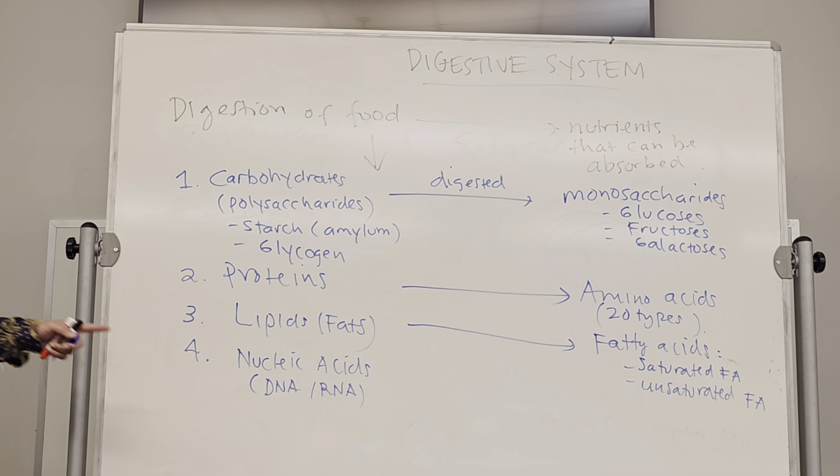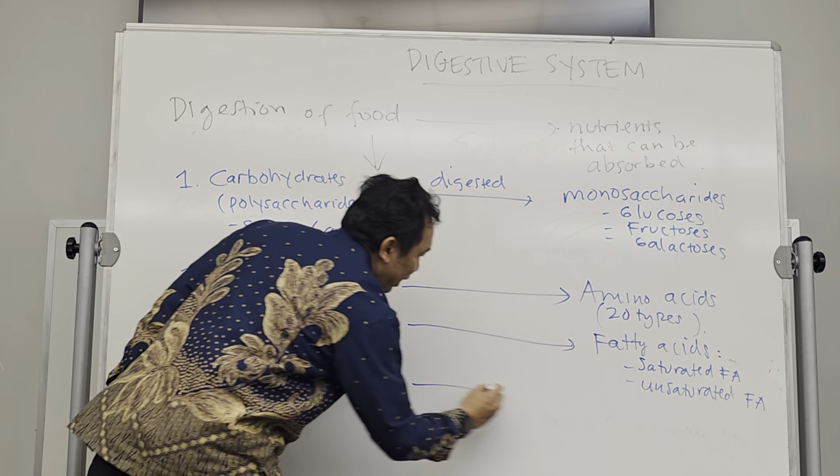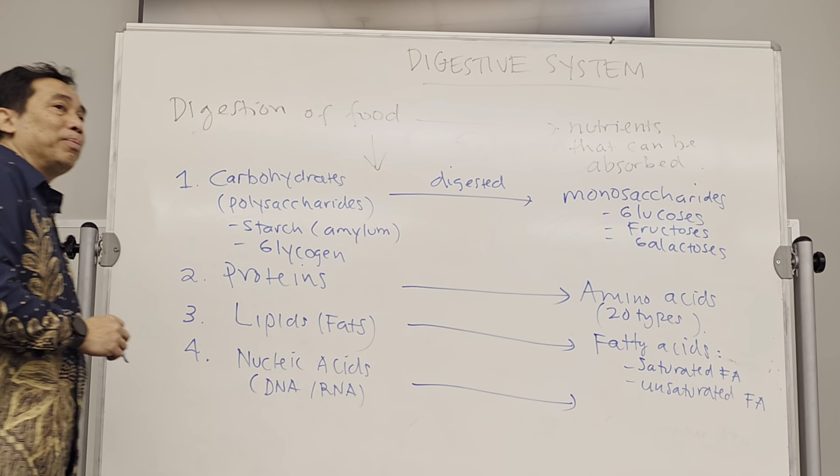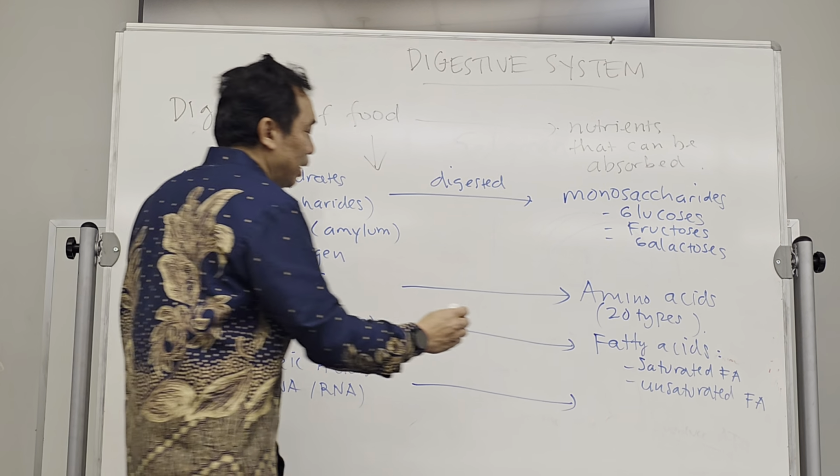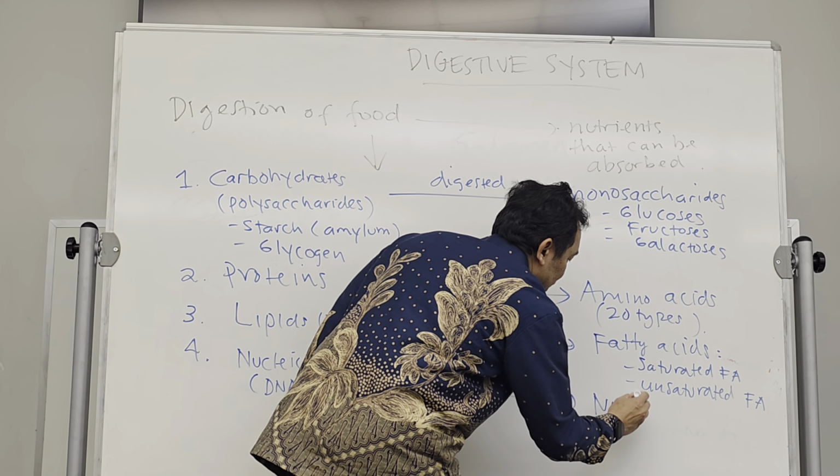So basically, if you eat vegetable, if you eat animal, they will have DNA and RNA on it, right? Because this DNA, RNA present in the cell. And this DNA, RNA cannot be absorbed also because they are complex molecule. It has to be digested into the unit that can be absorbed. That unit is called a nucleotide.